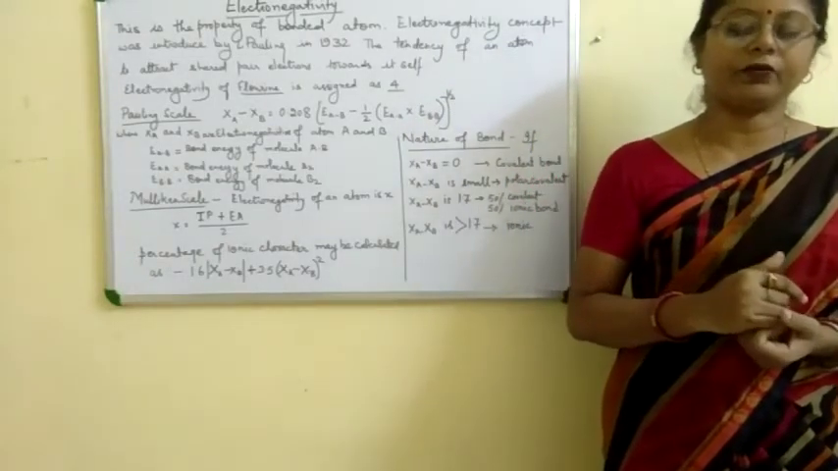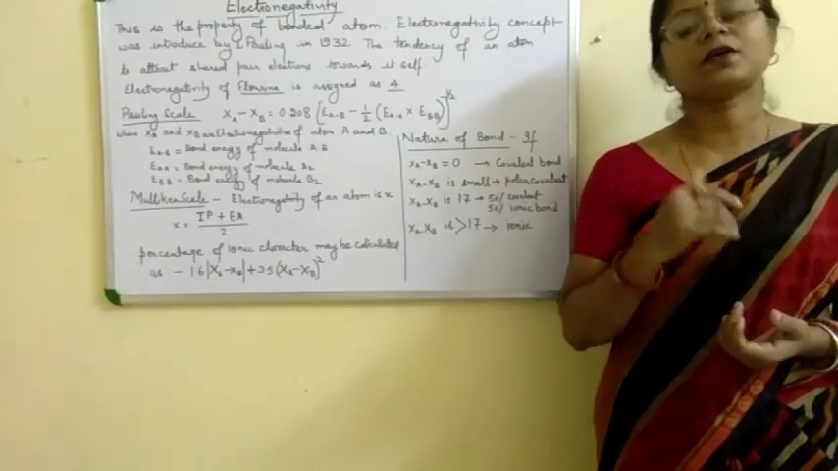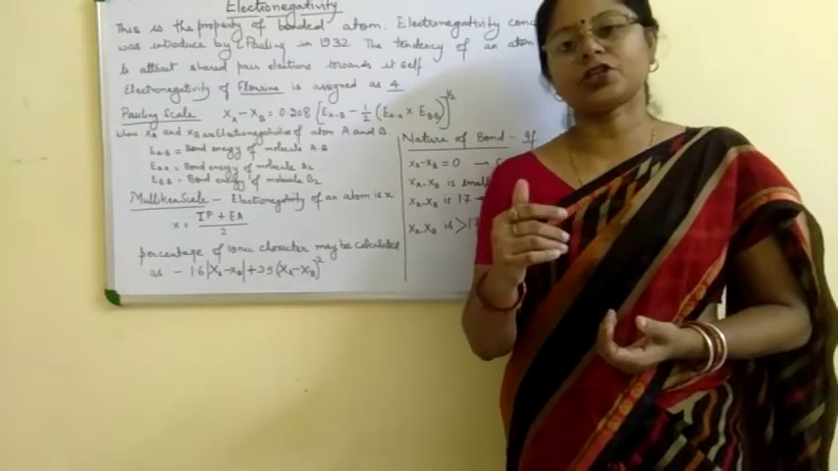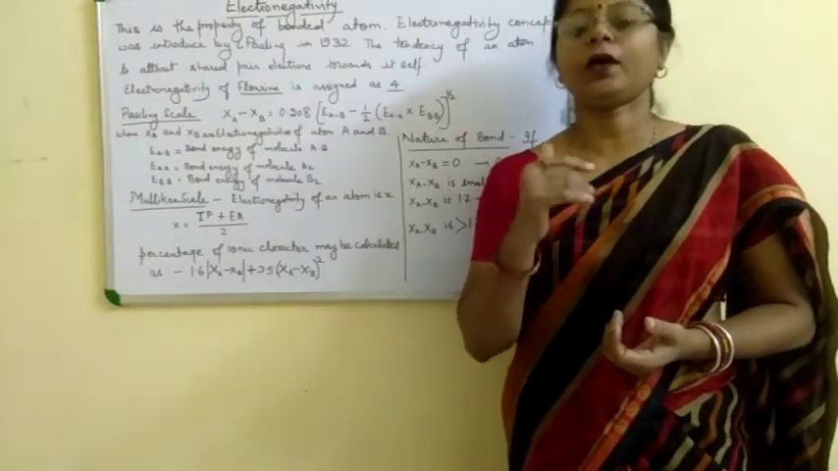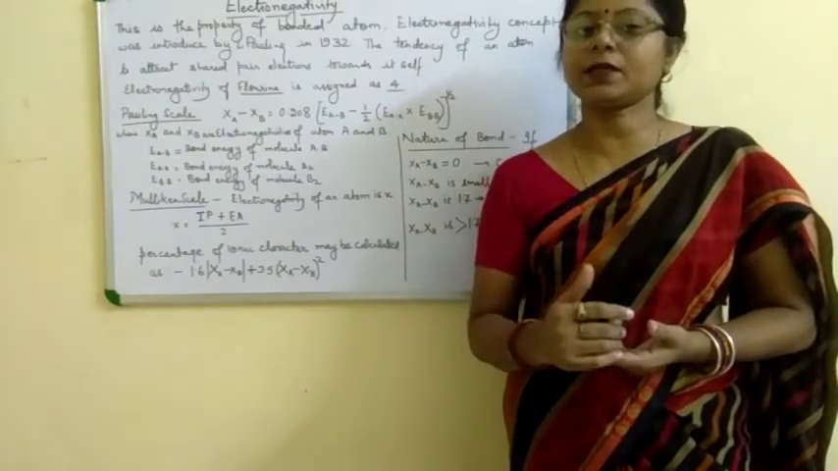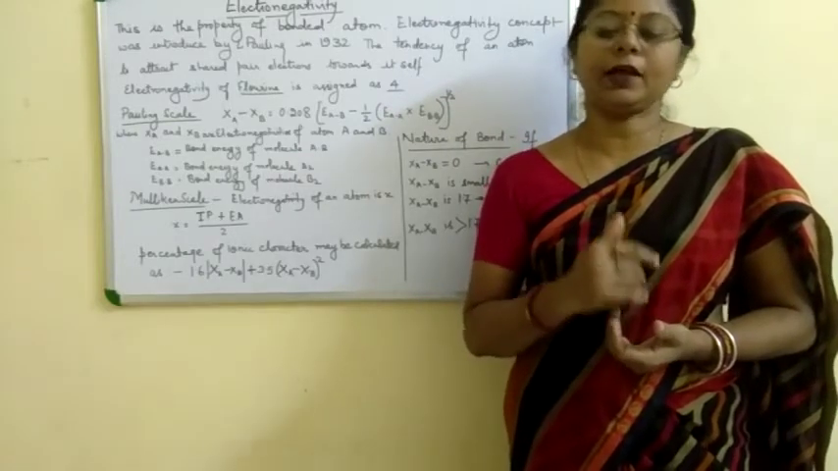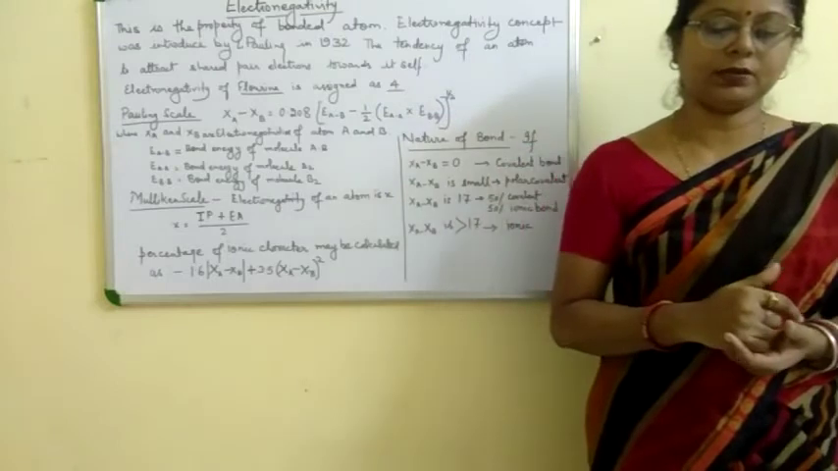Oxidation state: if the atom has a higher oxidation state, it has a higher electronegativity value. Iron has two oxidation states, Fe+2 and Fe+3. The Fe+3 state has more electronegativity than the Fe+2 state.